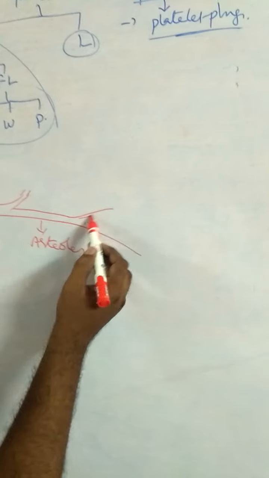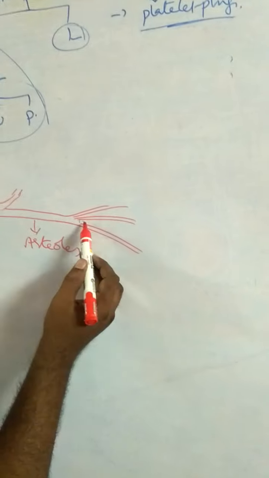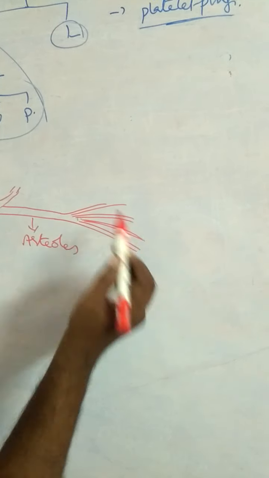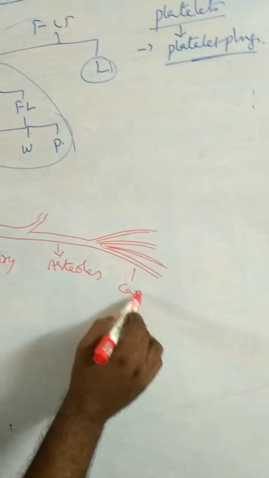Arterioles give small blood vessels called capillaries.